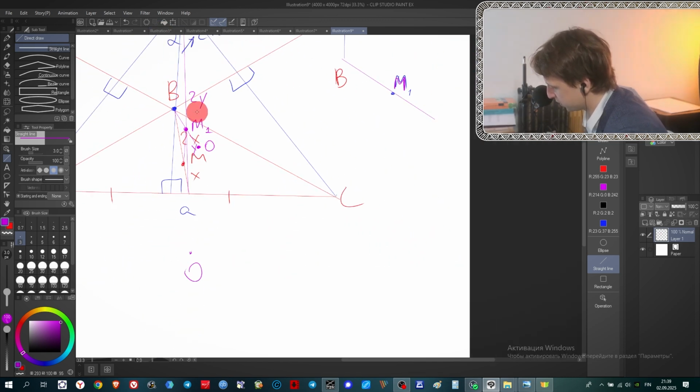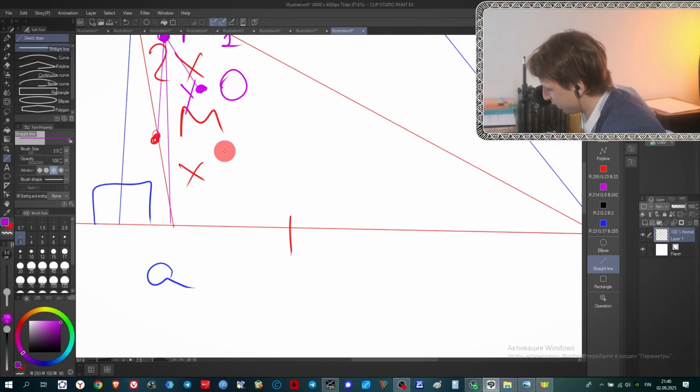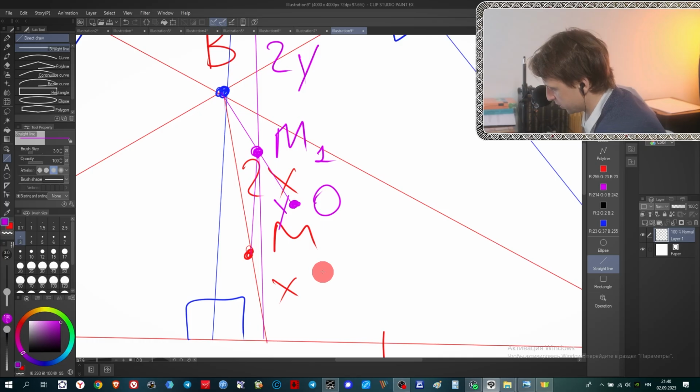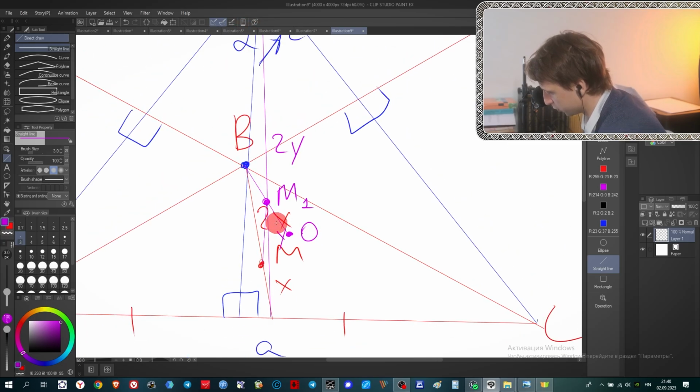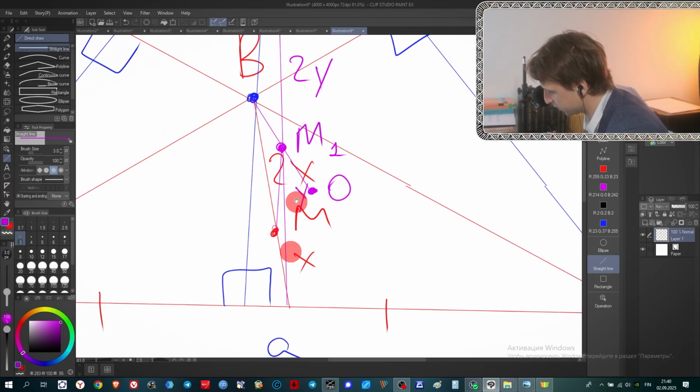M1 divides this side 2 to 1 from its vertex, and point M also divides this side 2 to 1 from its vertex. It means that this small triangle and this bigger, very narrow triangle are similar. And what is their coefficient of proportionality?